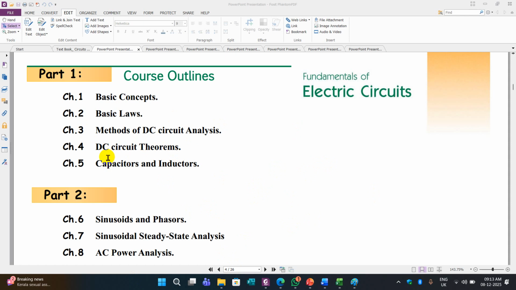which chapter did we miss there? Okay, one by one we will come. So first chapter, basic concepts, we studied from the basics. What is a charge? What is the current? What is the voltage? Then power. From basics, so we studied in the first chapter.